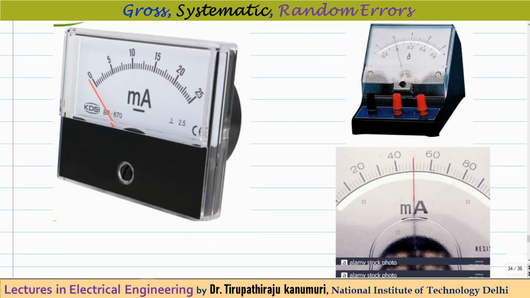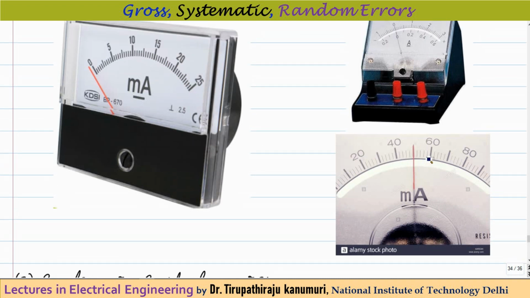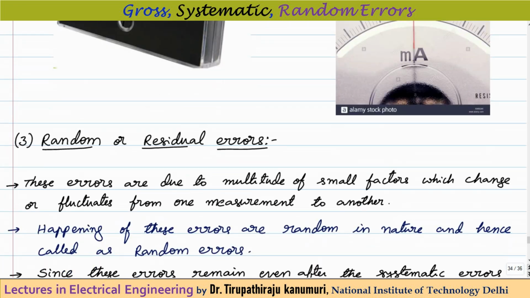So whenever you take the reading, you will take the reading in such a way your shadow of your pointer should not be visible to you. That means you have to take the reading from the top in such a way the shadow of this scale or this pointer is not visible to you. That indicates you are not making any parallax error. So using this, that problem can be avoided. That's why you can see that all high precision instruments which you see in your lab will have one mirror like this. So while taking the reading, you have to take in such a way your pointer, that shadow will not be visible to you. So then we tell that parallax error is avoided.